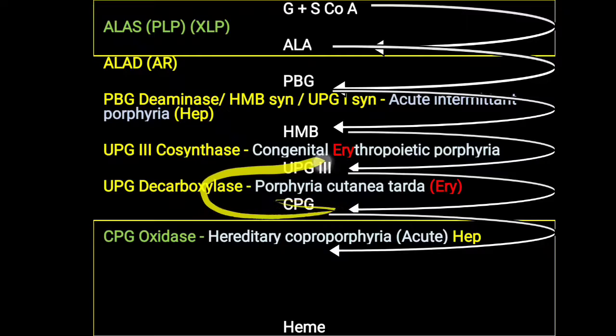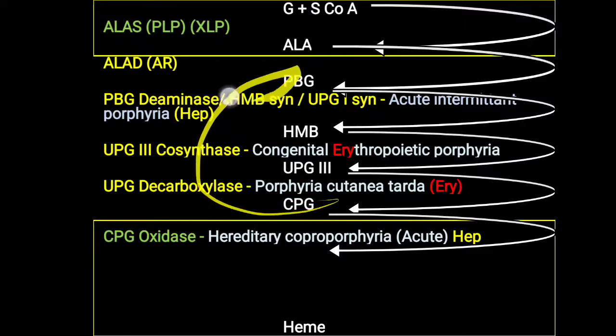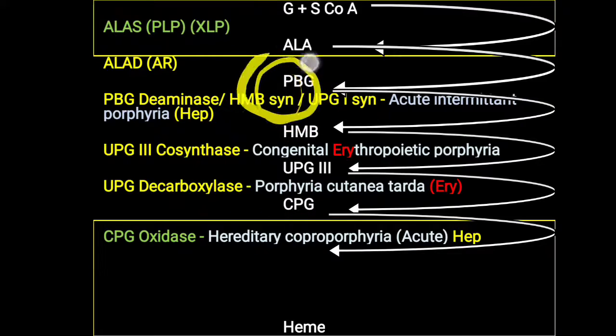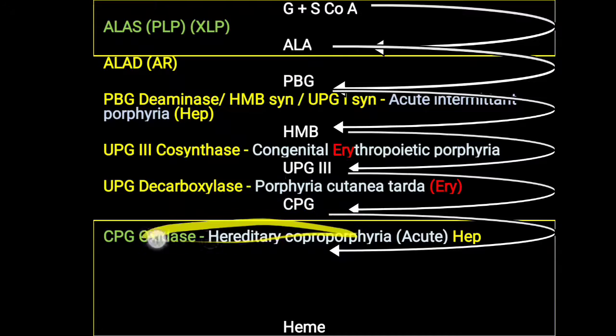Further, that will also lead to feedback inhibition of the enzyme UPG decarboxylase, that will further lead to the accumulation of uroporphyrinogen, and from that uroporphyrinogen, uroporphyrin will be there, and that all leads to the further signs and symptoms. Why are different kinds of symptoms seen? That is due to the accumulation of coproporphyrin and uroporphyrin in the blood. Further, that is leading to feedback inhibition, and there is also accumulation of ALA and PBG, and that is also leading to some particular symptoms just similar to acute intermittent porphyria. In acute intermittent porphyria we have seen that particular accumulation of ALA and PBG, and here the same type of symptoms are also seen in hereditary coproporphyria, because CpG oxidase is not working properly.